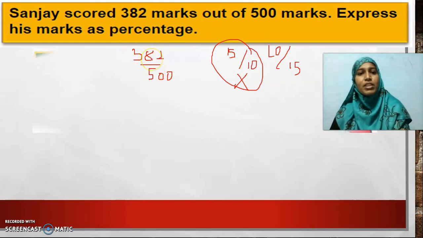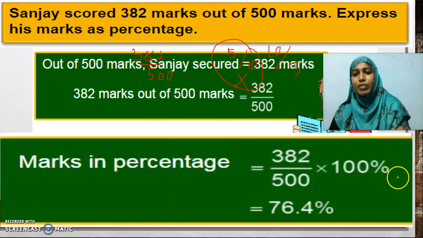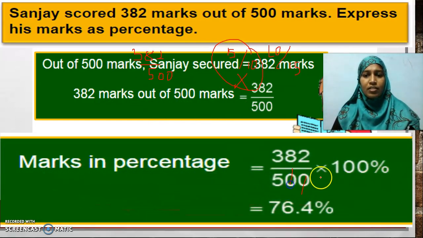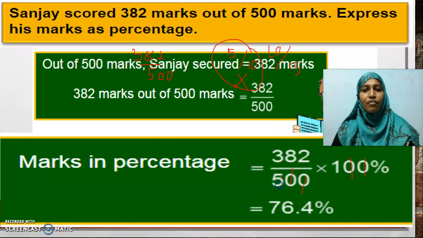Okay, how to convert it into percentage? This is the fraction, 382 marks out of 500 into 100%. You have to cancel it. 0, 0 gets cancelled. Now, I have to cancel it by 5. See here, it is not necessary every time that this should be divisible. Go in for long division or this cancellation method, whichever is easier for you. 7 5s are 35, 36, 37, 33 carry, 6 5s are 30, again 2 carry. If I add 0, I will get 4 5s are 20.